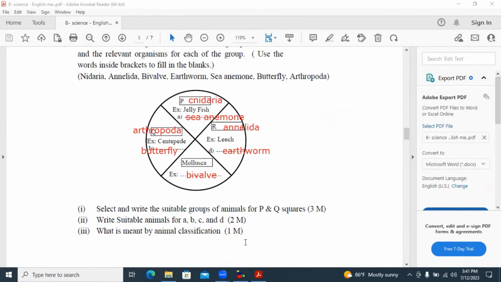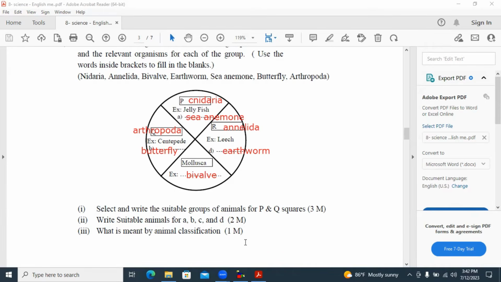Select and write the suitable groups of animals for P and Q squares. P is Cnidaria, Q square, Arthropoda. Select suitable animals for A, B, C, D. You can see A, sea animal, B, butterfly, C is the example for mollusca, it is bivalve, D, earthworm.